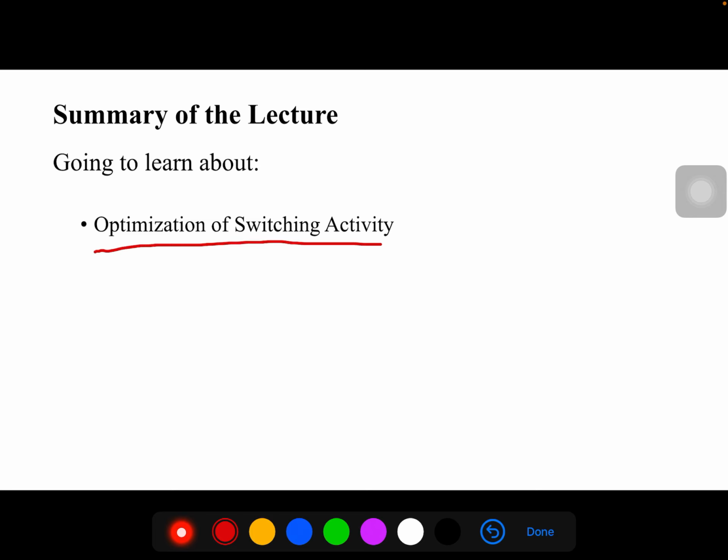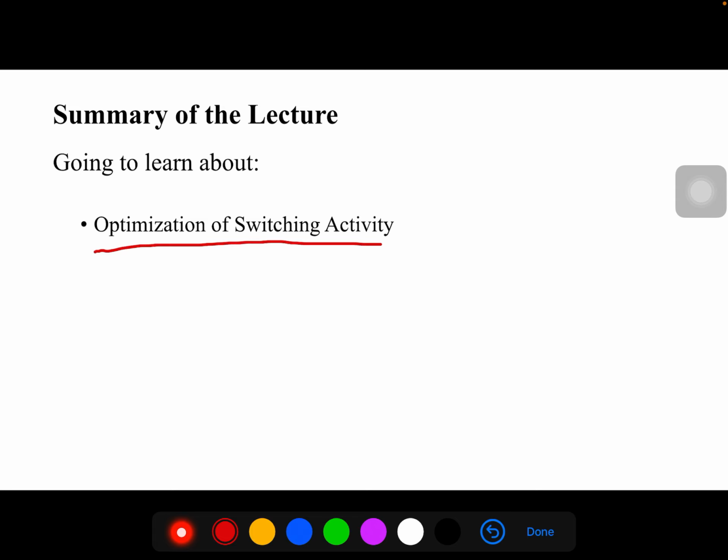Optimization of the switching activity means we are talking about how you are going to reduce the switching activity, because you know that switching activity is directly related to power consumption.